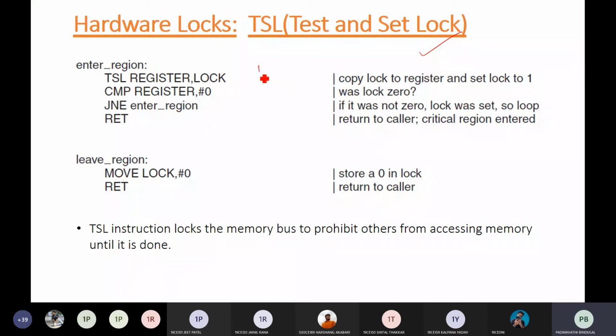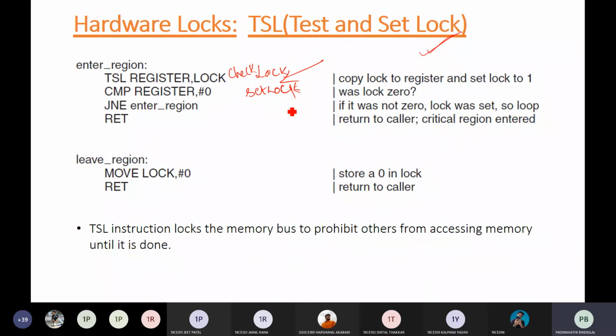In the lock variable, what we were doing was checking the lock, and if no one else is using it, then you set the lock. What was happening in the previous software approach is that an interrupt from some other process was interrupting in between these two instructions, and in that case the approach was failing. So here they have a specialized instruction, that is test and set.